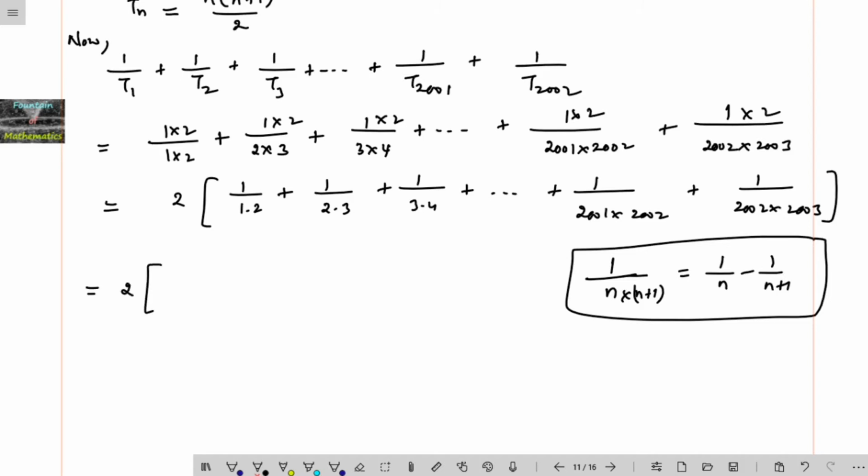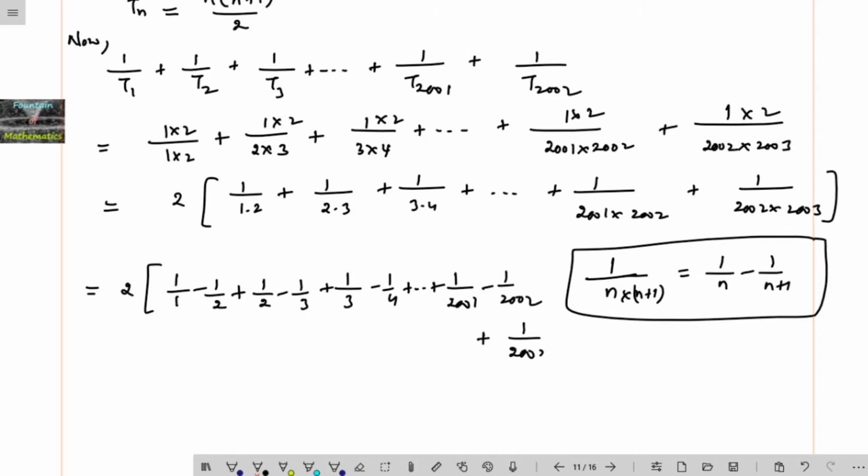2 times 1 upon 1 into 2 can be written as 1 by 1 minus 1 by 2, and 1 upon 2 into 3 as 1 by 2 minus 1 by 3, and 1 upon 3 into 4 as 1 by 3 minus 1 by 4, and so on, plus 1 upon 2001 minus 1 upon 2002, plus 1 upon 2002 minus 1 upon 2003.